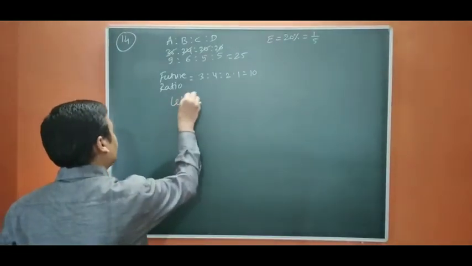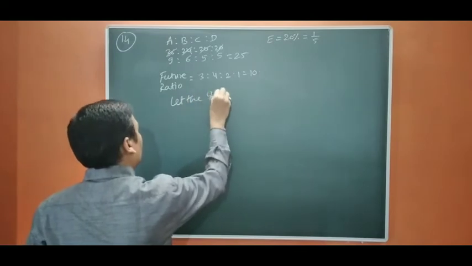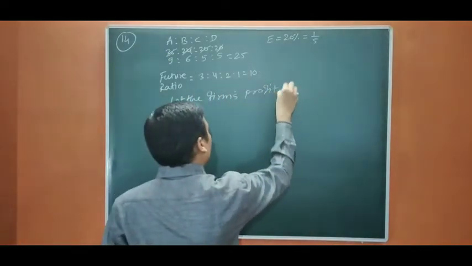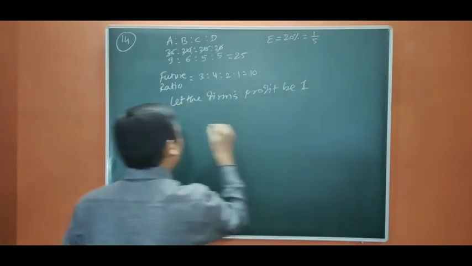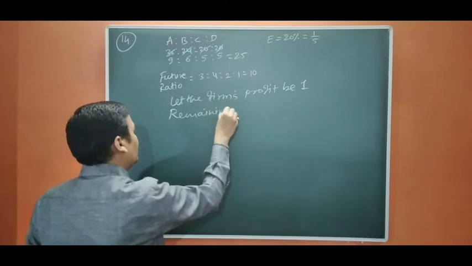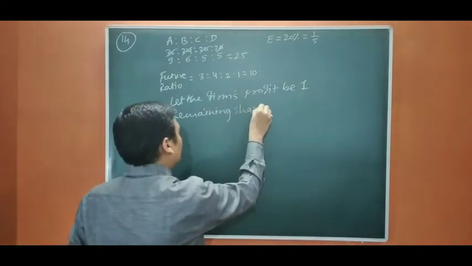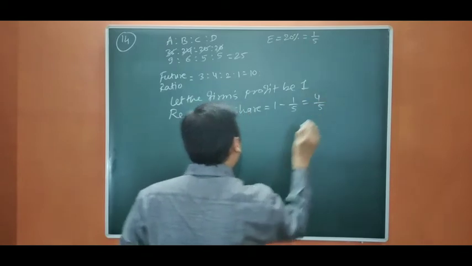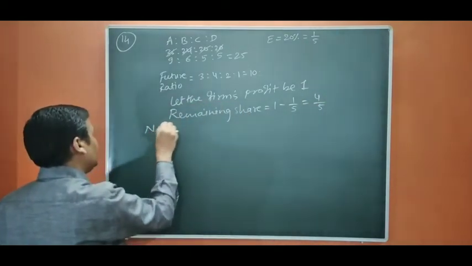So let the firm's profit be 1. After giving E, the remaining share will be 1 minus 1 by 5 equals 4 by 5. So the new PSR will be